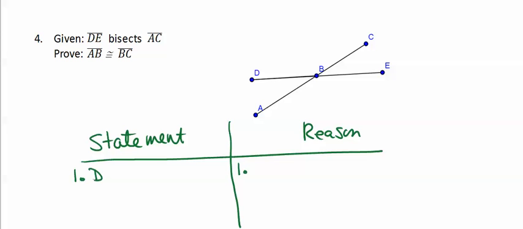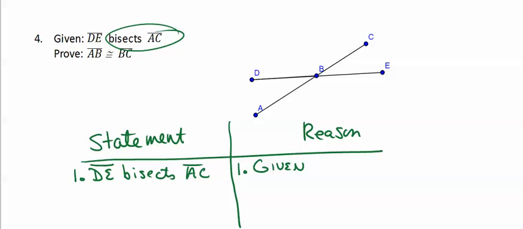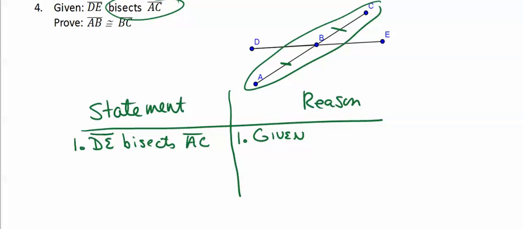We, again, start usually with our statements. DE bisects AC. And again, our reason is just simply given. Now let's think about this. DE bisects AC. And what we know about bisecting is that it creates congruent parts. So if we look at AC right here, we know it's going to be divided into two congruent parts. Therefore, it goes right to the proof of AB is congruent to BC.